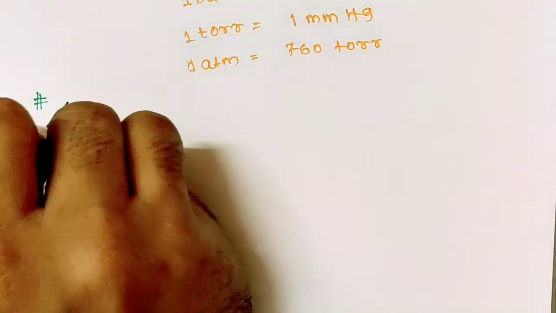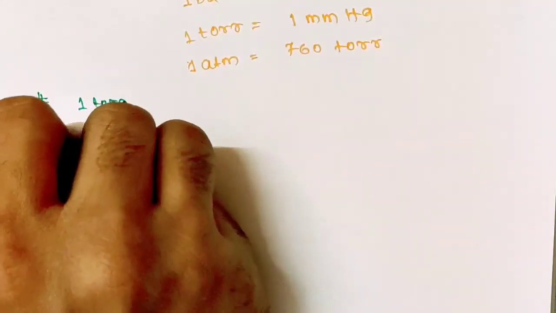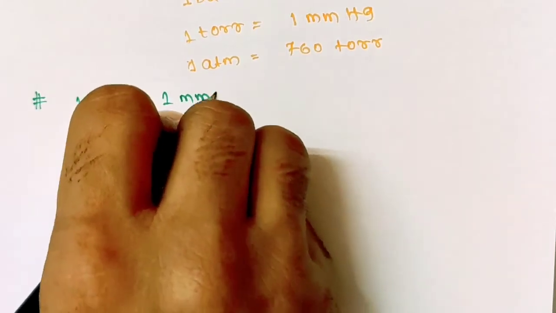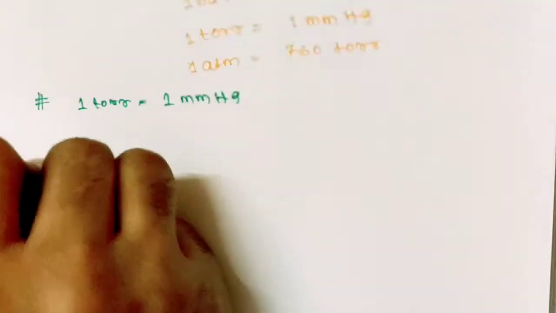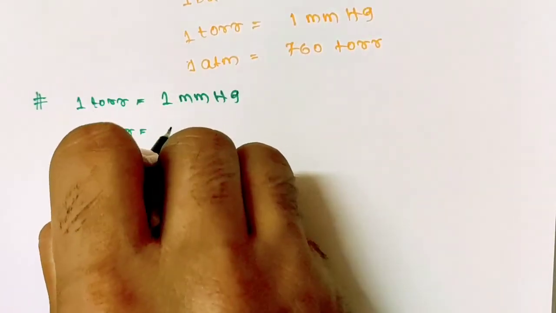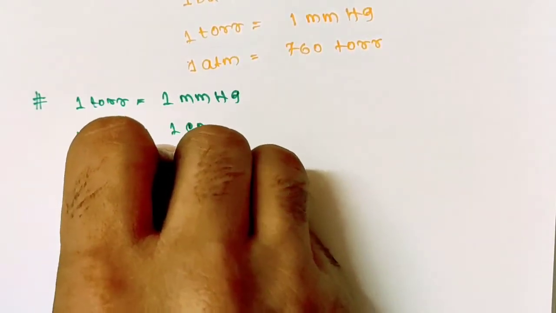So 1 torr equals to 1 millimeter of mercury. Now 10 torr equals to 1 centimeter of mercury.